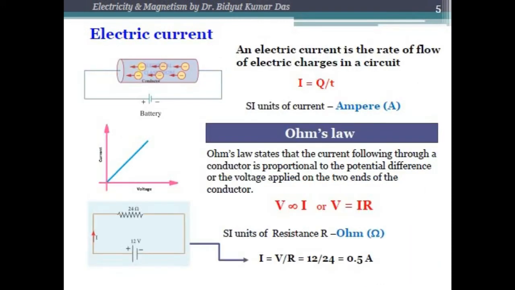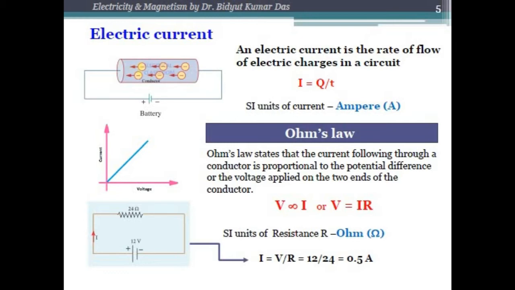So guys, till now we have learned that electric charges are of two types, and electric charges can produce field lines. Now what will happen if the electric charges move in a certain direction? If the charged particles move in a certain direction, they will produce a current.